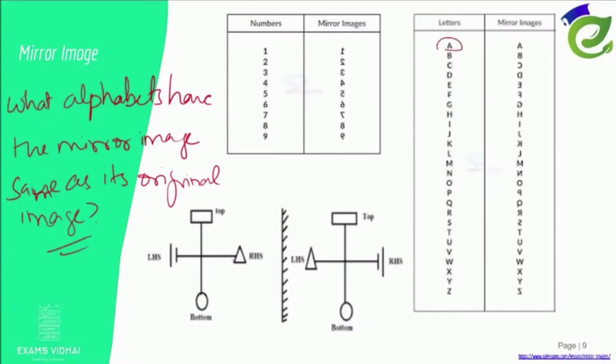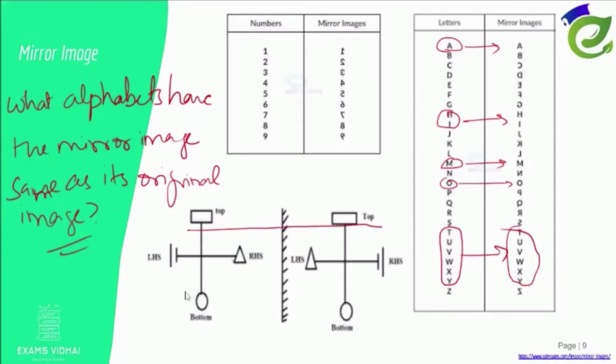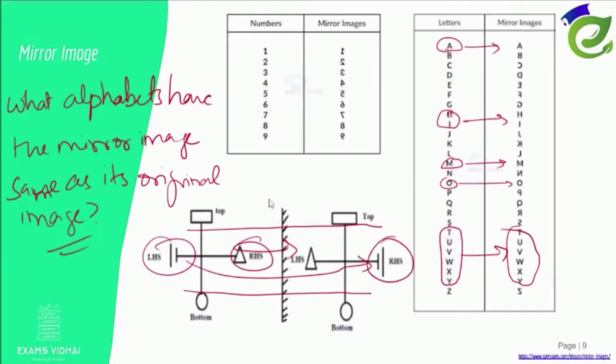You see here A, H, I, M, P, U, V, W, Y. You see here everything looks the same. So the basic thing is top remains top, bottom remains bottom. RHS changes to LHS, LHS changes to RHS.